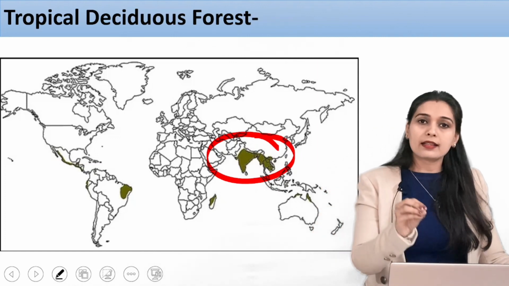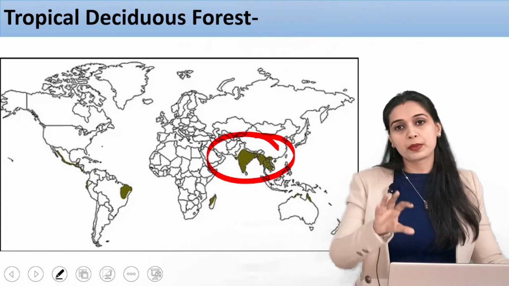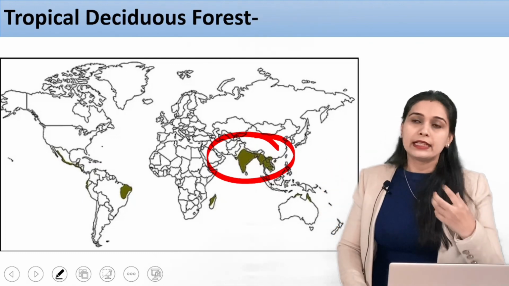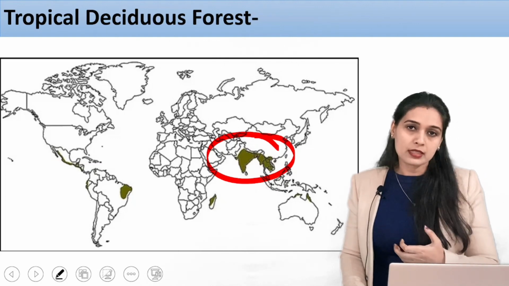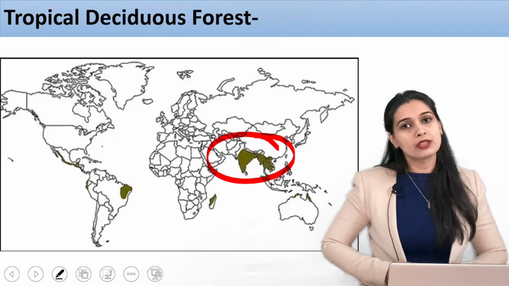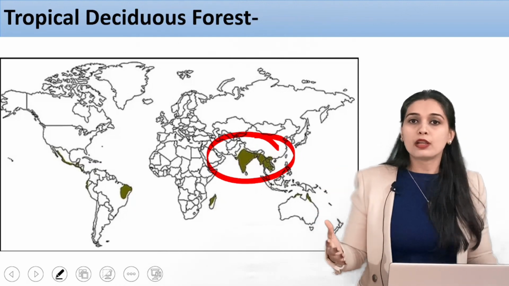Alright, so these are the characteristic features of these forests. The Indian forests are tropical, mainly tropical deciduous forest. It is not that India does not have evergreen forest. It also has evergreen forest. If you see the Western Ghats of India, fine, they have a lot of rainfall.